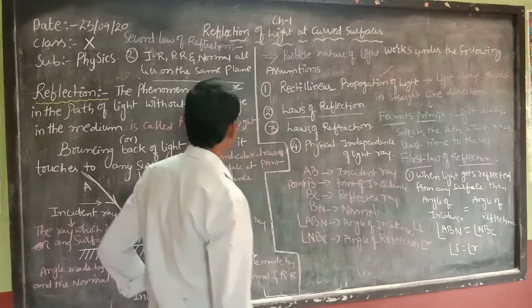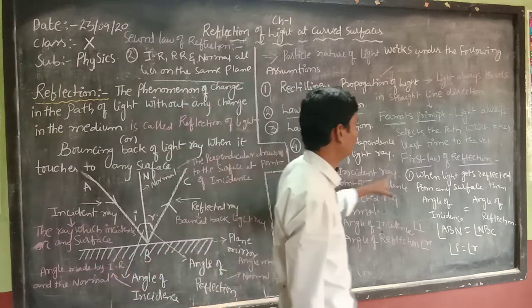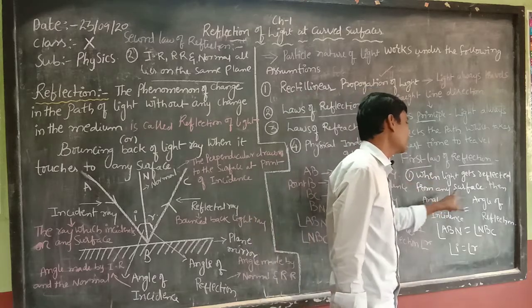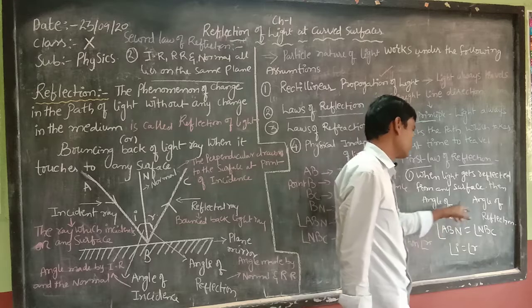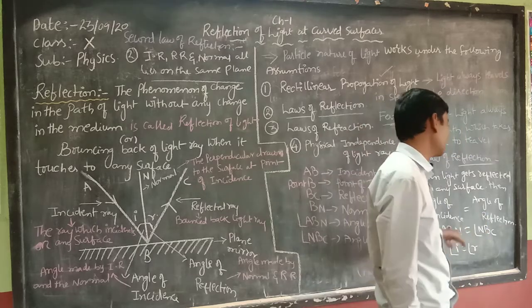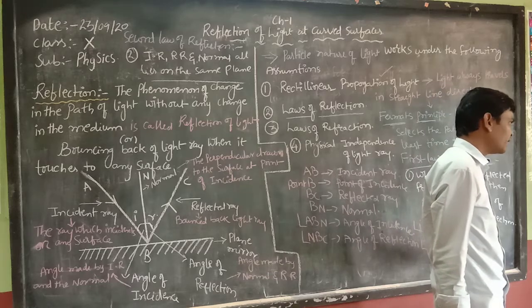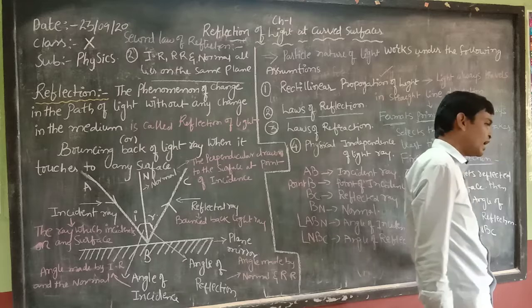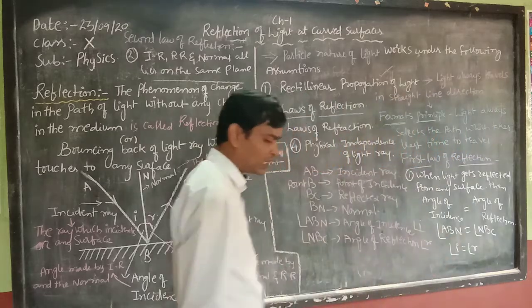Once again let us revise the laws of reflection. The first law of reflection states that when light gets reflected from any surface, the angle of incidence is equal to the angle of reflection. The angle of incidence is angle ABN, which is equal to the angle of reflection, angle NBC. Angle ABN is angle I and angle NBC is angle R. So angle I is equal to angle R.